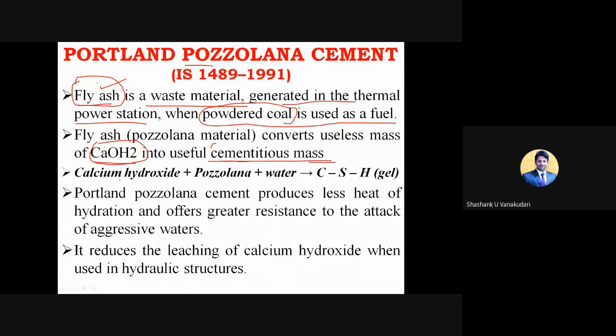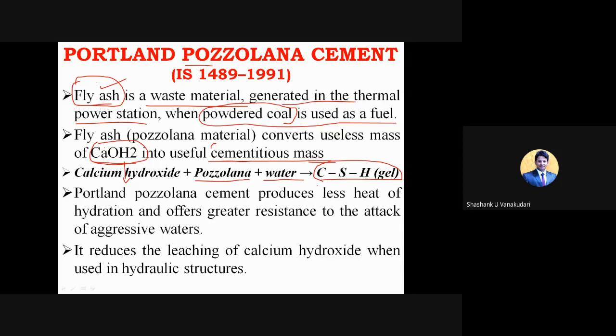Okay, so here this calcium hydroxide, that is Ca(OH)2, plus pozzolana. You can consider fly ash or others, like calcined clay, which is purely rich in silica content. Then when it reacts with the water, it is going to give CSH gel. So CSH gel is nothing but the cementitious material property. Clear? So this is how you use two waste products to make a useful product.